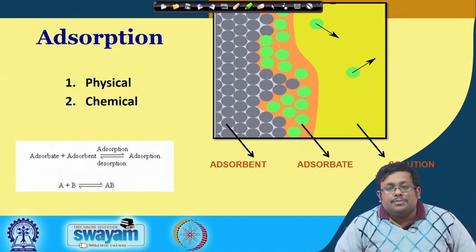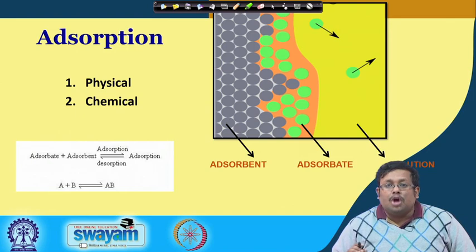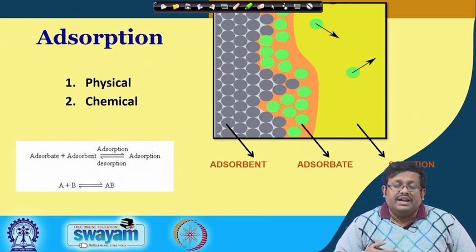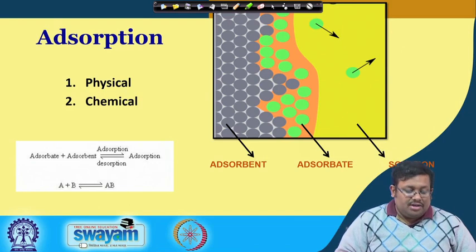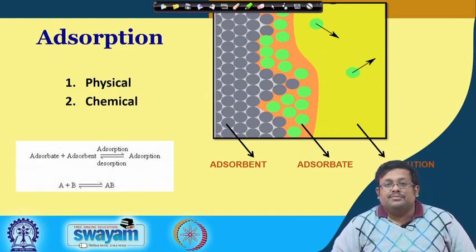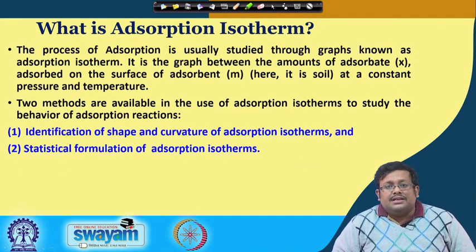Remember that adsorption is a surface phenomenon, whereas absorption, which is AB, is an internal phenomenon, not a surface phenomenon. The opposite of adsorption is called desorption. Obviously, in the adsorption process, adsorbate and adsorbent react with each other. So, what is the adsorption isotherm?